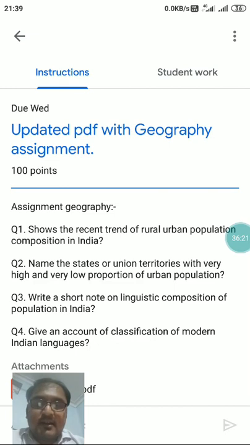We will see it in detail in this chapter. Then education: based on education, some states have more literacy, some have comparatively lesser literacy. Then life expectancy: some states have better medical facilities, so people live longer in some areas, or some states have very low life expectancy. All these things we will see in detail under this chapter, population composition.